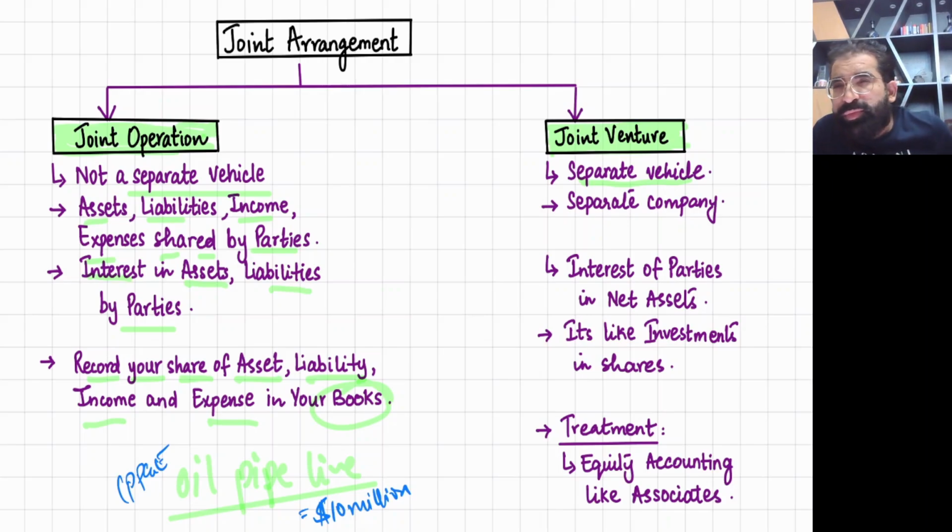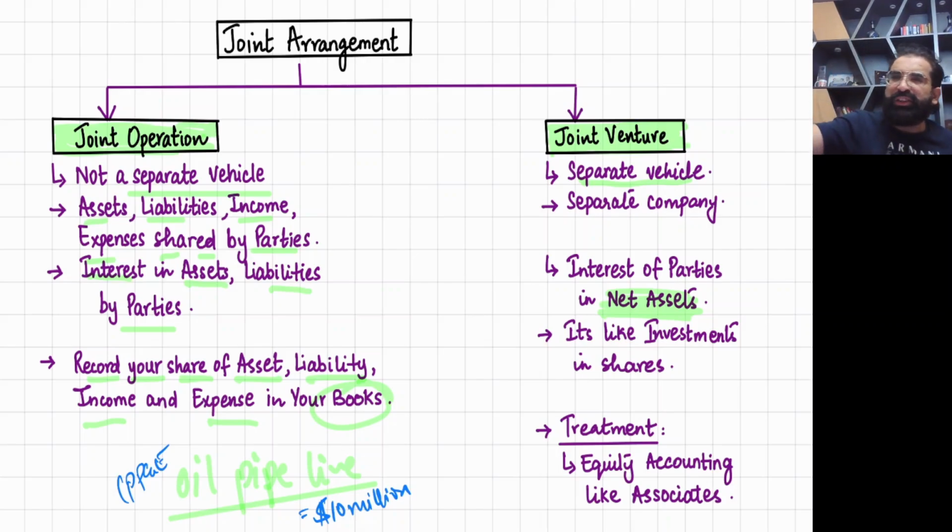Whenever shares, ordinary shares, are distributed between parties, then we can say the parties have an interest in net assets. This is very important. Take one example. Listen. For example, I have 10% ordinary shares of Unilever. I cannot go to the Unilever building and say this building belongs to me. No. The gatekeeper will say go out.